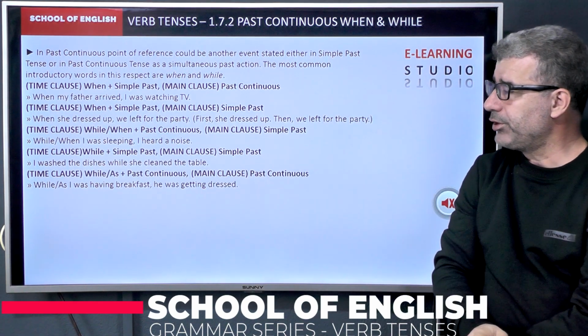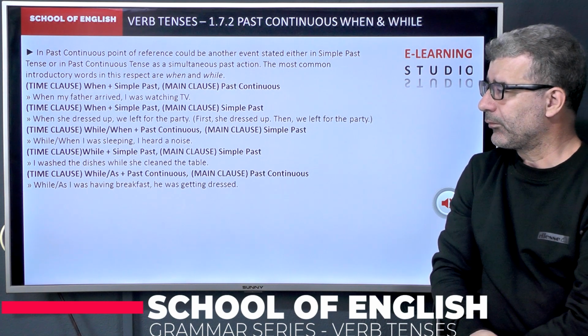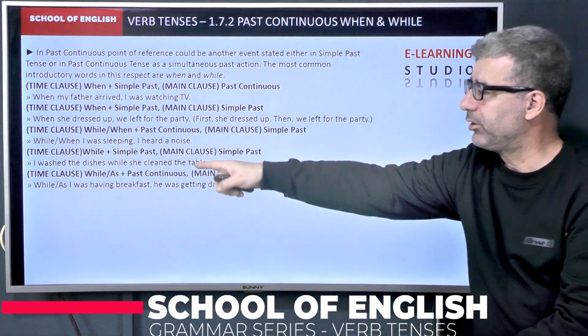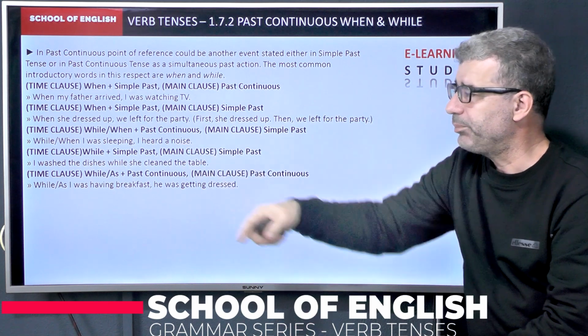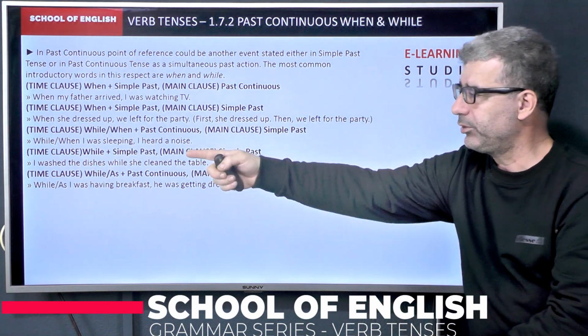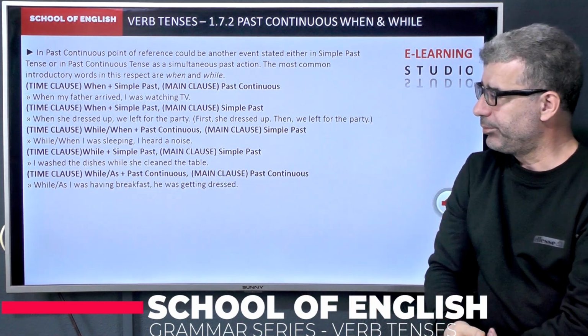Let's move on. I washed the dishes while she cleaned the table. Again, here we have two simultaneous actions, both indicated by simple past tense. This is a possible combination. Let's have a look at the last example.